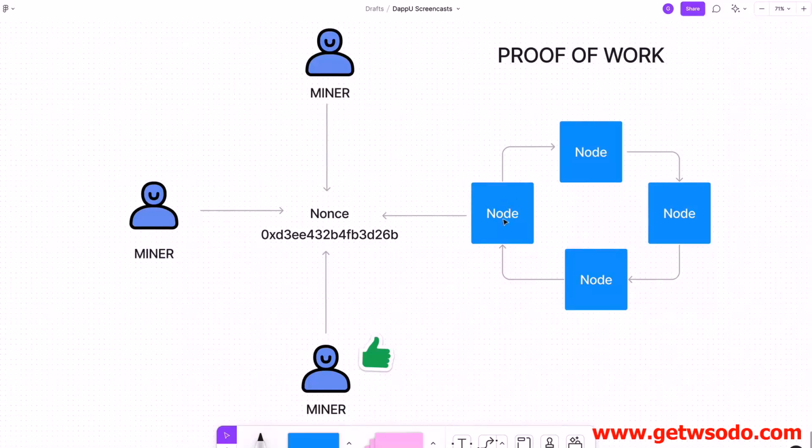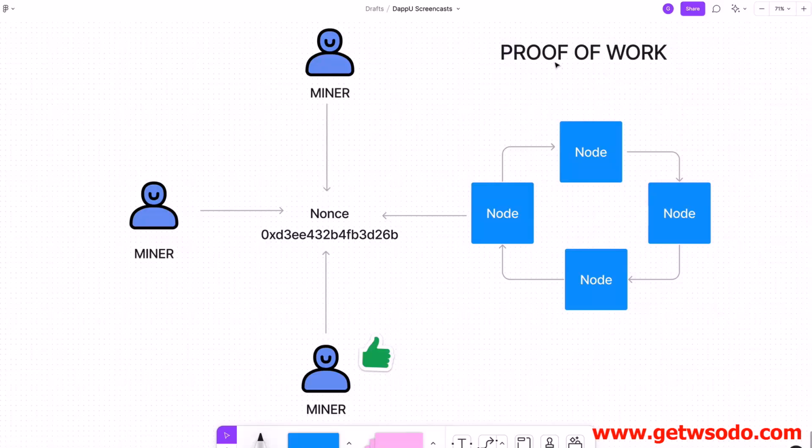So some of the nodes on the network are also miners. This diagram is not perfect because really these miners should be overlaid on top of these nodes, and not all nodes are mining nodes, but all miners are nodes. So these miners are responsible for running the network and including new transactions into the blockchain, and they have to make it secure. So they pay a lot of money to run hardware, and they're financially incentivized to do this because the blockchain pays them to do it. They get a reward whenever they successfully mine a block and include it into the chain. So they do this through the process of proof of work.